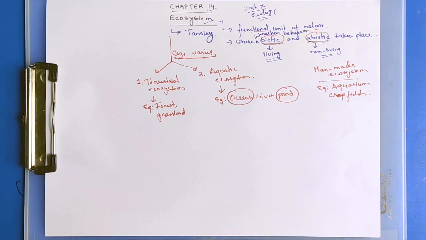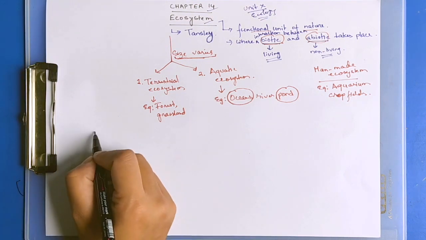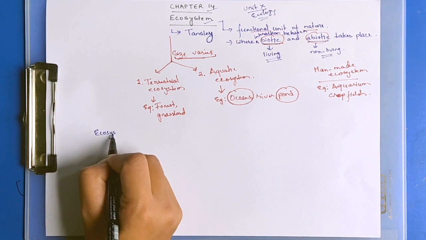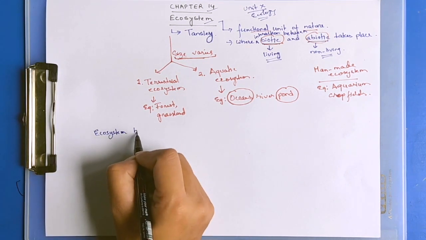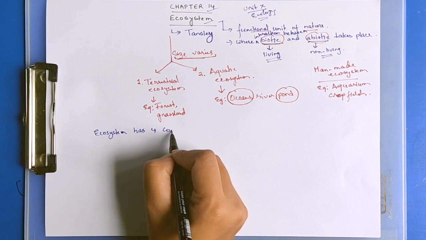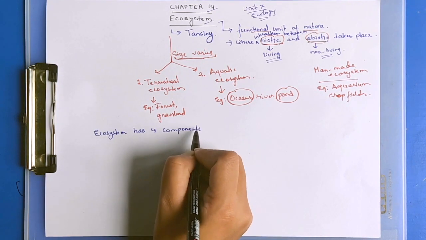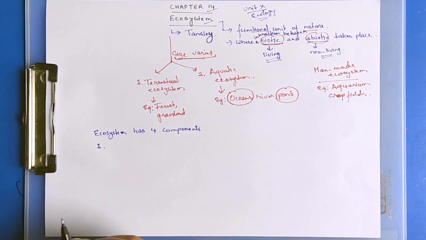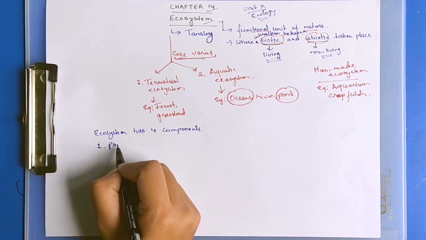An ecosystem has four important components. The first component of an ecosystem is productivity.